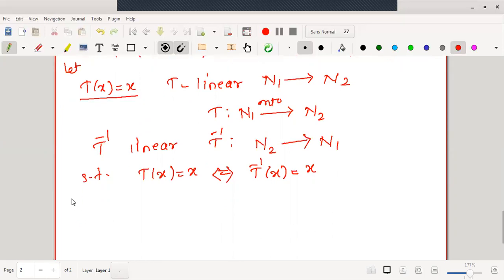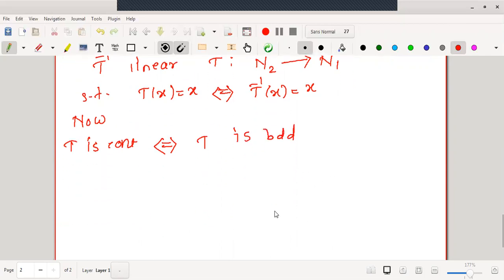Now we will start with an assumption: T is continuous. Now we know T is linear, and T continuous will give us T is bounded. And if T is bounded, we again know that there exists a positive constant M such that norm 2 of T of x is less than or equal to M into norm 1 of x.